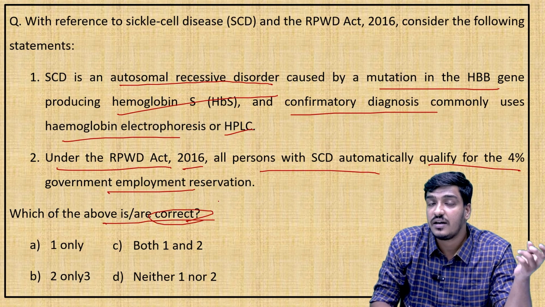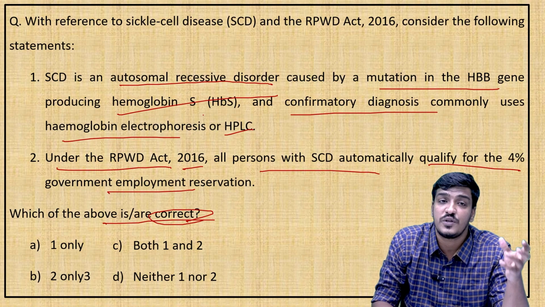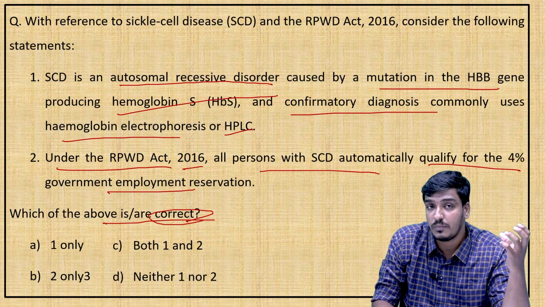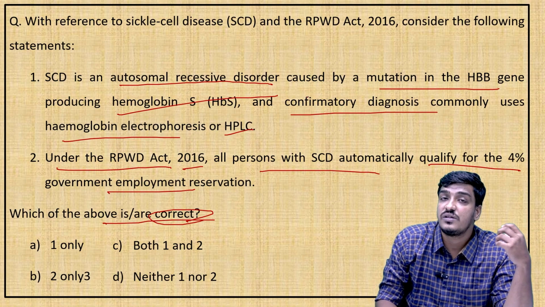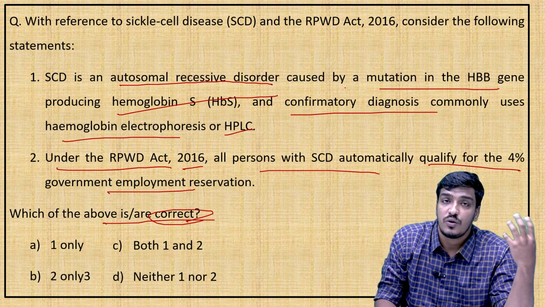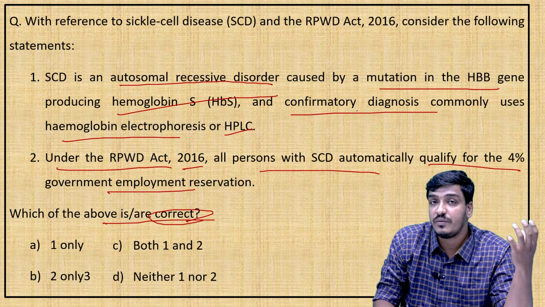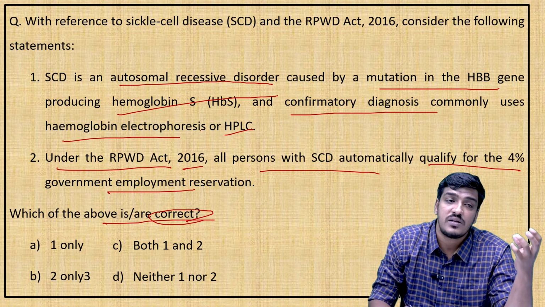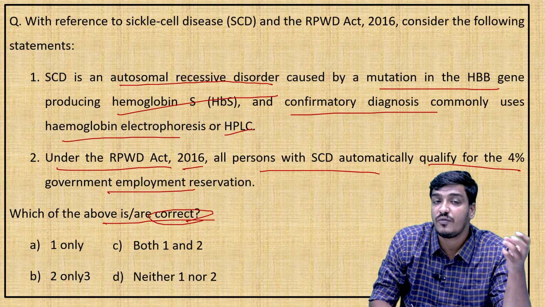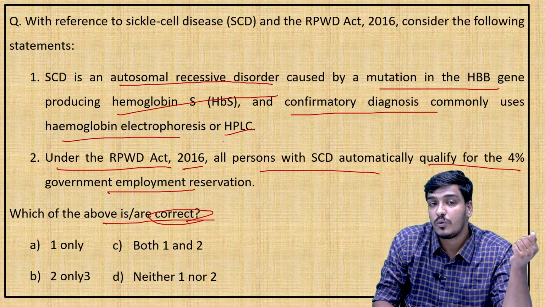In this question, they asked about the correct statement. The first statement was absolutely correct, because it is an autosomal recessive disorder caused by mutation in the HBB hemoglobin gene, which produces hemoglobin S, and the confirmatory diagnosis is hemoglobin electrophoresis and high performance liquid chromatography.